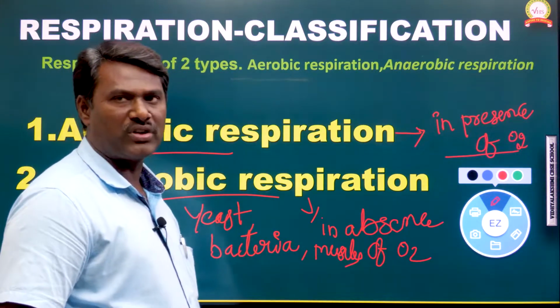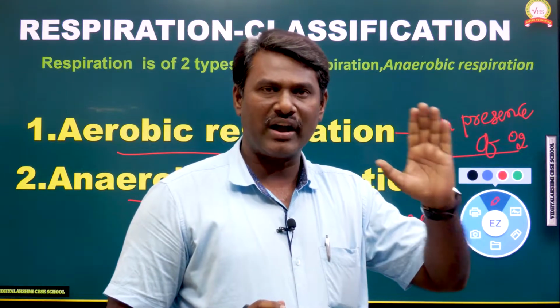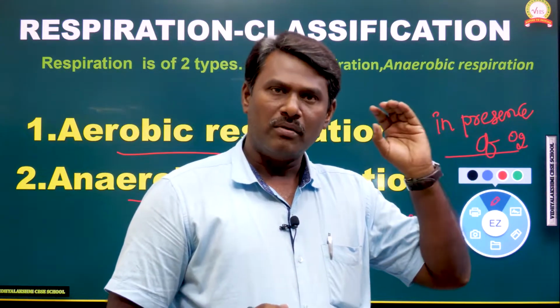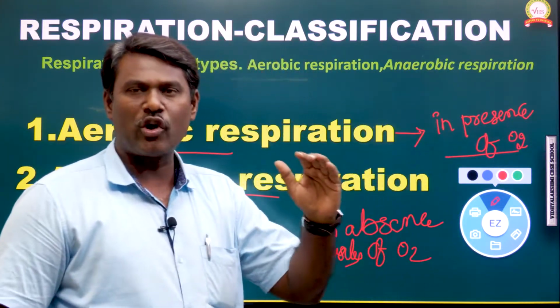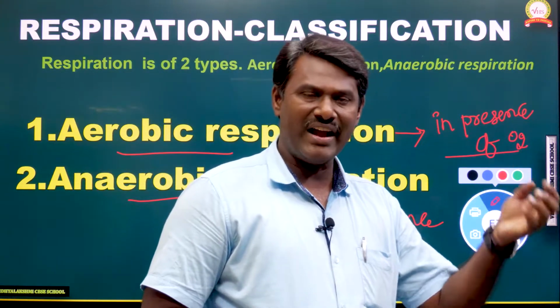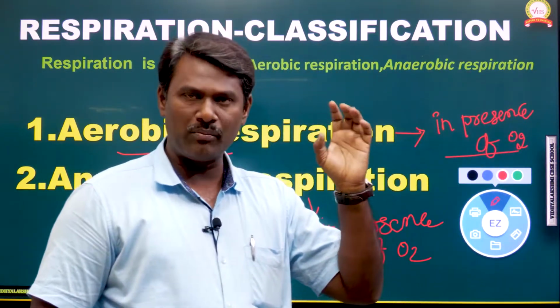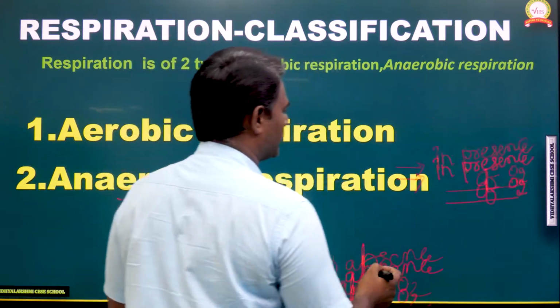So these are the examples of anaerobic respiration. Aerobic respiration occurs in most of the cells of our body, whereas anaerobic respiration occurs in some bacteria, yeast and some other organisms, and moreover it occurs in muscles. So that is about aerobic and anaerobic respiration.